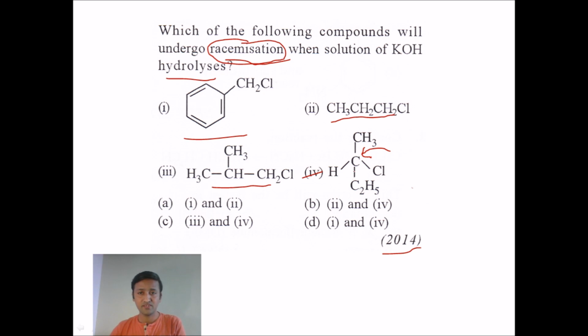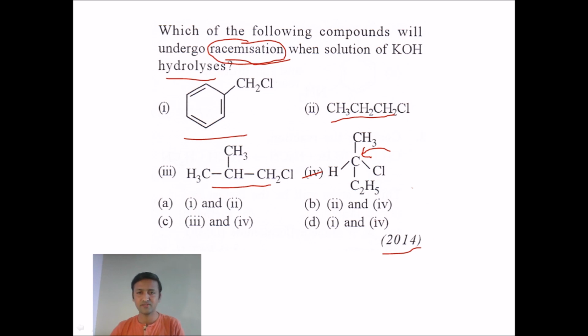It has a chiral carbon atom, and one more thing, it should undergo reaction by SN1 mechanism, and I can see the alkyl halide given here is a secondary alkyl halide, so it may undergo hydrolysis by SN1 mechanism. So we got only one compound which undergoes racemization, and the remaining 3 are optically inactive. There is no question of racemization in that case.